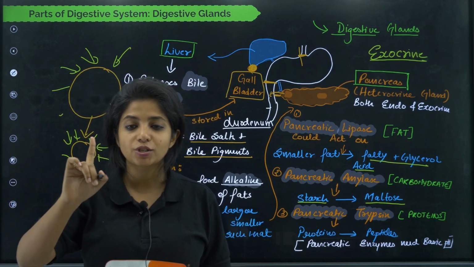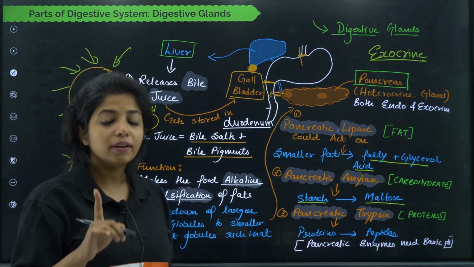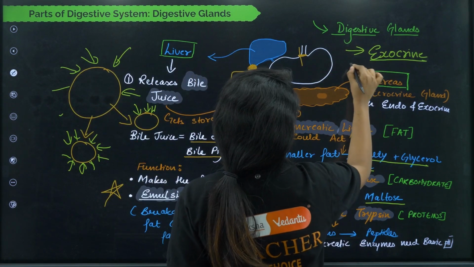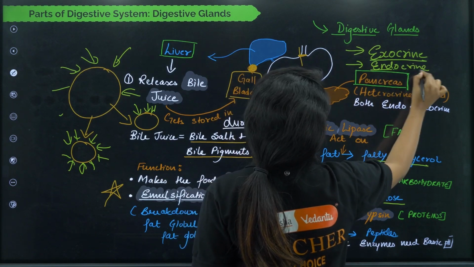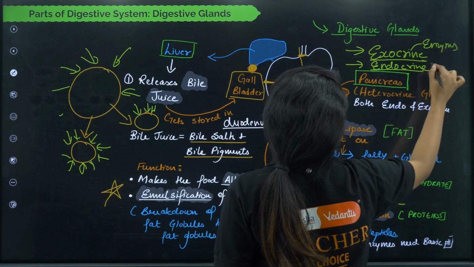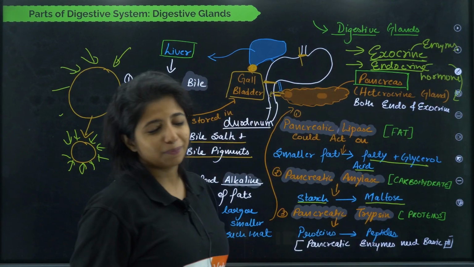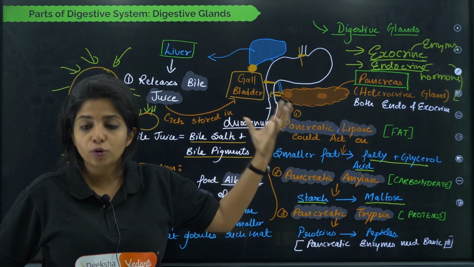Can you tell me in the comment section again? I will give you an example. One is glucagon. The other one is what, my dear children? You have to tell me. So this is a hormone releasing gland as well. So since they are doing both functions, they release enzymes and they release hormones, which is why it is known as a heterocrine gland.